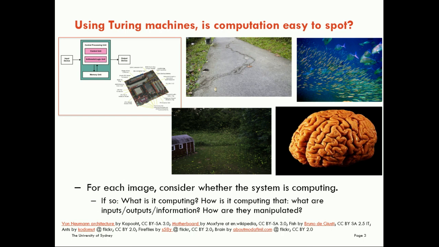How it's computing that, we know that's in the interaction of the billions of neurons in the brain. So the inputs to that computation are the sensory inputs, the outputs the motor responses. Information is encoded in the pattern of neural responses in the brain, and information is manipulated in the interaction between these activations and the activations they produce next. For me, that is the processing of information, the turning of information from those inputs to the outputs. And we'll talk more about that formal definition in the next few slides.